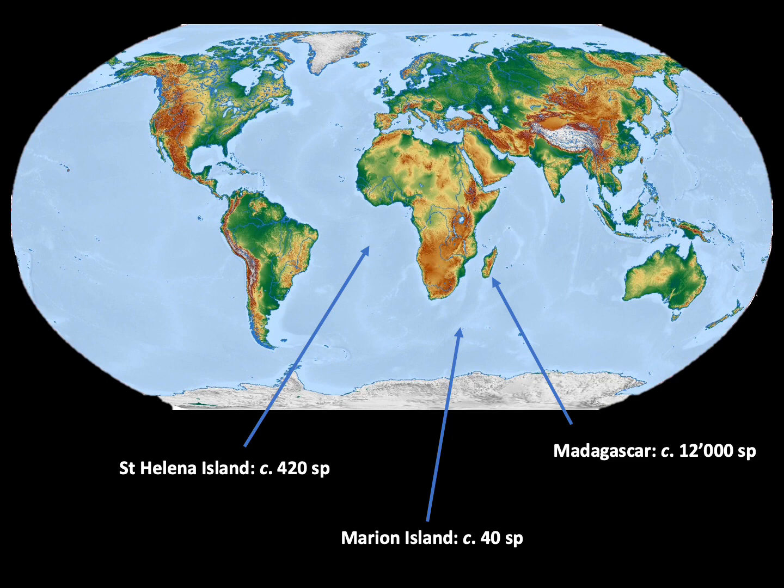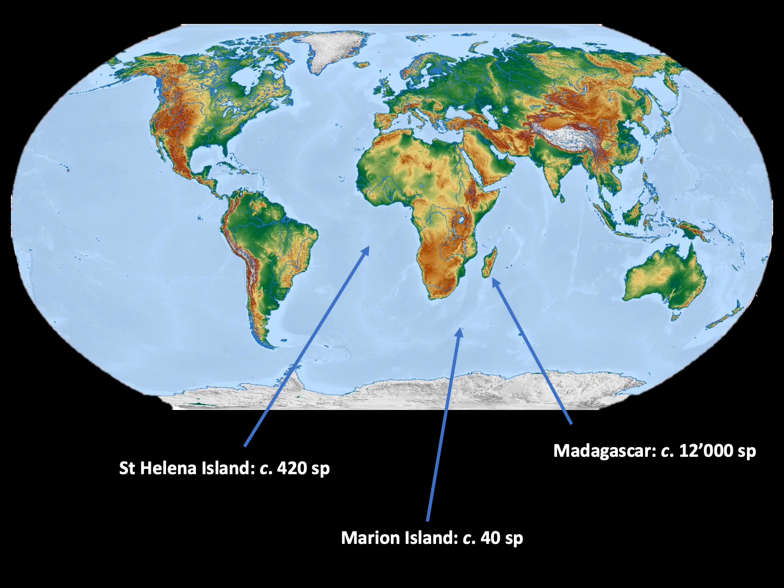As an example, let's think about vascular plant species. The island of Madagascar has more than 12,000 species. St. Helena, on the other side of Africa, hosts around 420 species. And Marion Island to the south of Africa has less than 40 species of vascular plants.